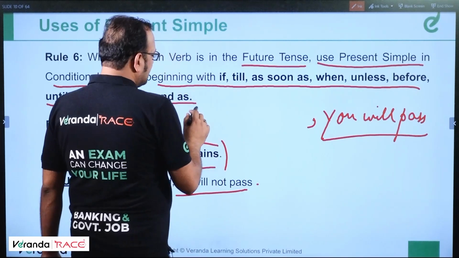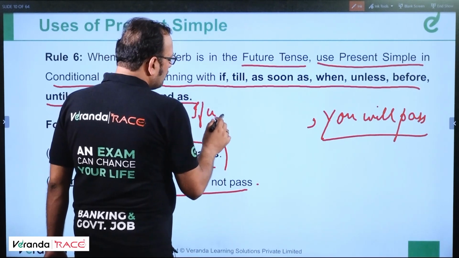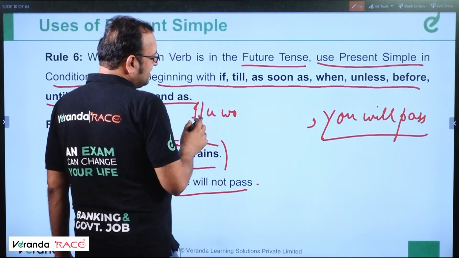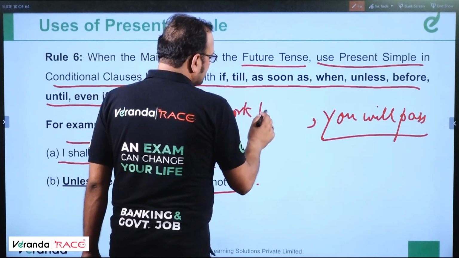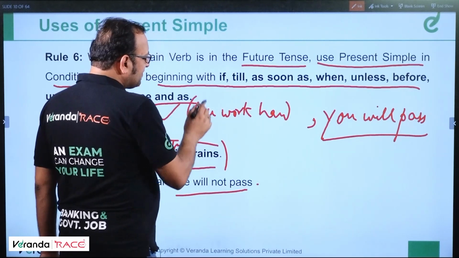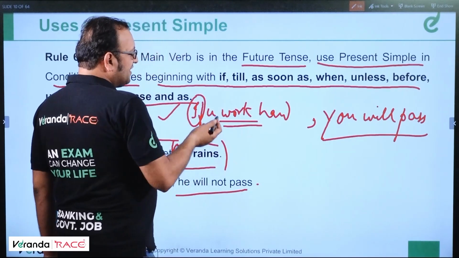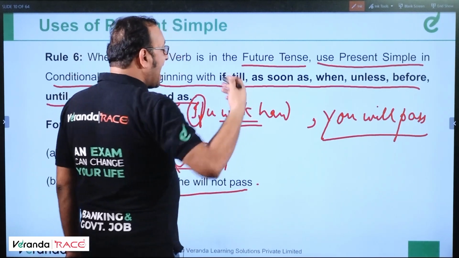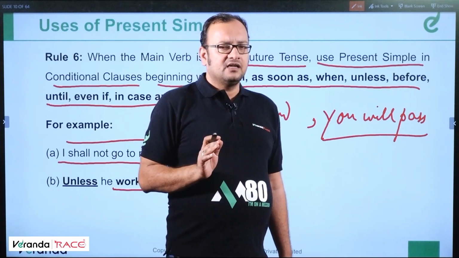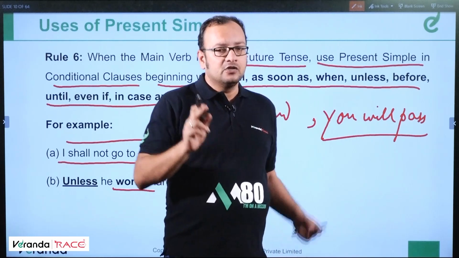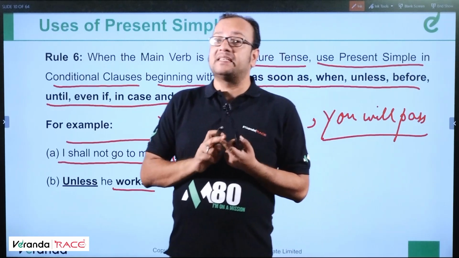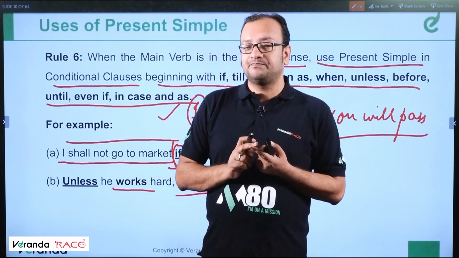So if I have to write, if you work hard, you will pass. This is a correct sentence because with if we use simple present. We can also write this sentence like, if you have worked hard, present perfect. If you have worked hard, you will pass. If you are working hard, you will pass. So the point is, the conditional clause must be in present tense.